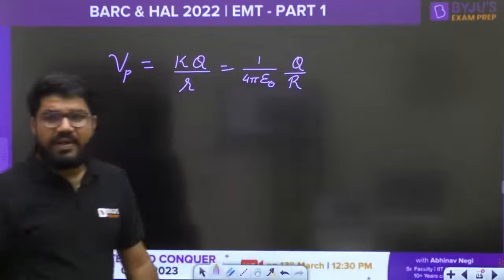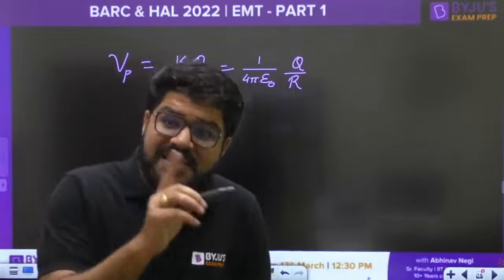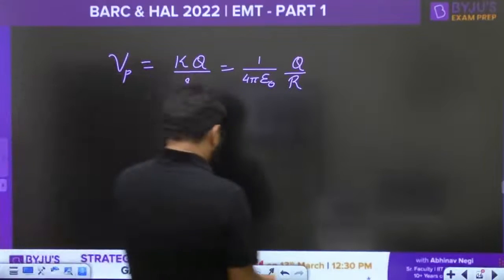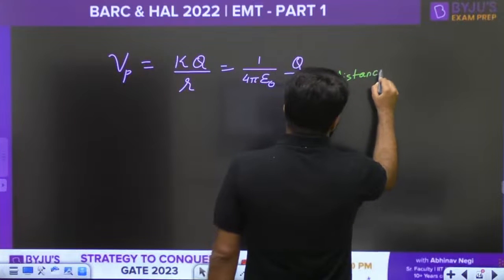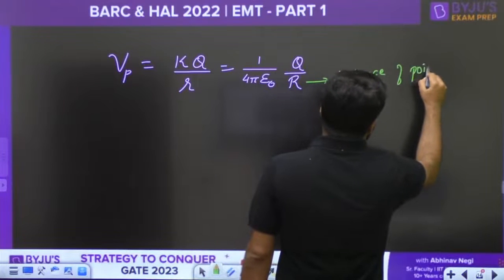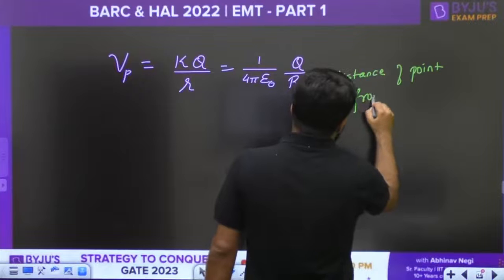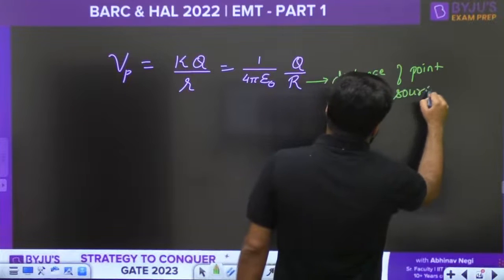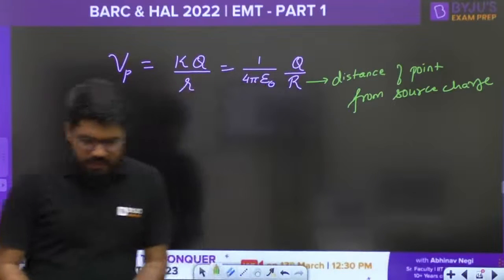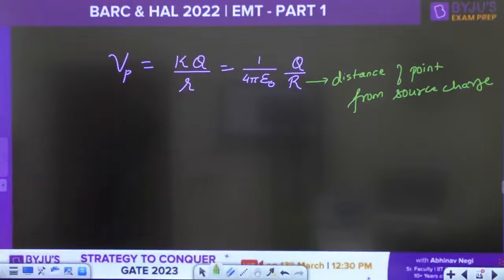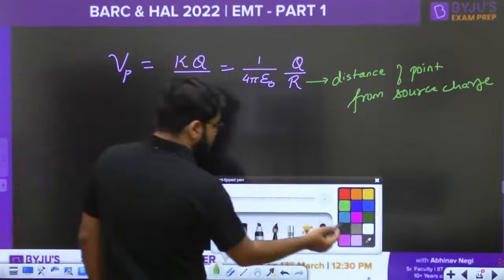What is the Q? Q is the value of the charge, and what is the R? R is known as the distance of the point of observation from the source charge. From the source charge. That is the value of R.